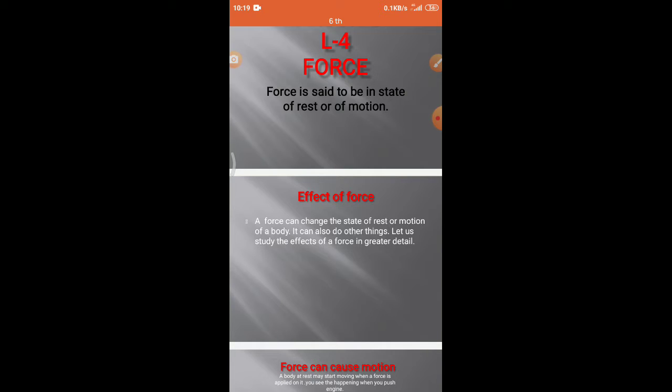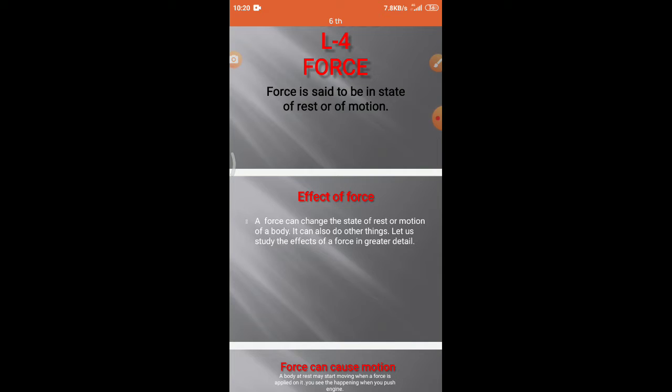So students, chair, table, parked car cannot change their position as they are in a state of rest, and these will need to change their position if we use a push or pull. So to describe a push or pull, we use the word force. In your previous classes you have read that force is a push or pull. In this chapter we will read about how force is a push or pull.